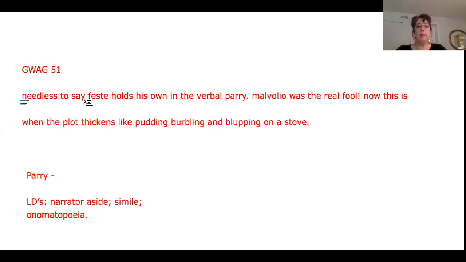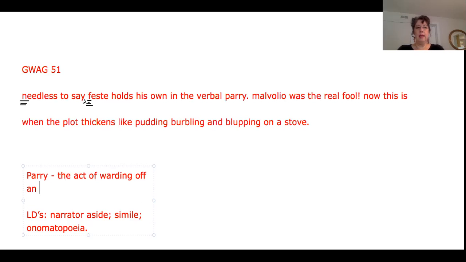Now, we want to come down here and let's define verbal pairing. So a pairing, we often hear this word used when two people are fencing with the little swords. And it's actually the act of warding off an attack with a counter move.